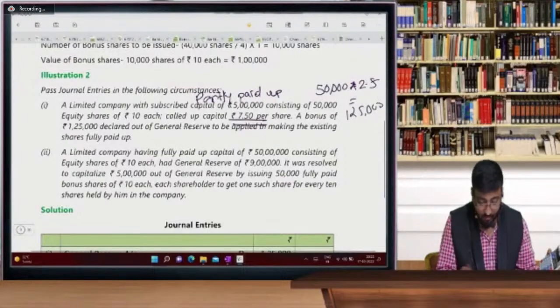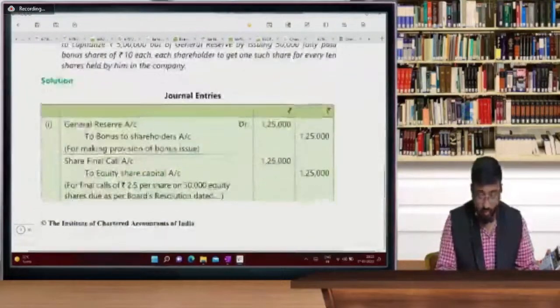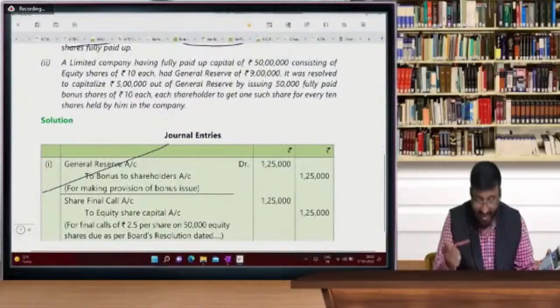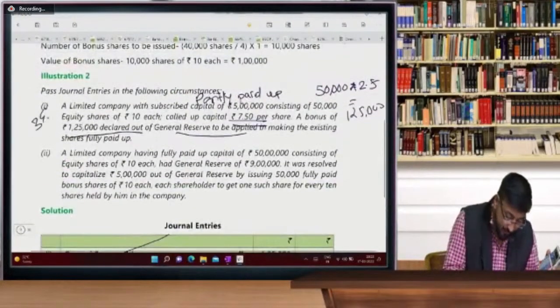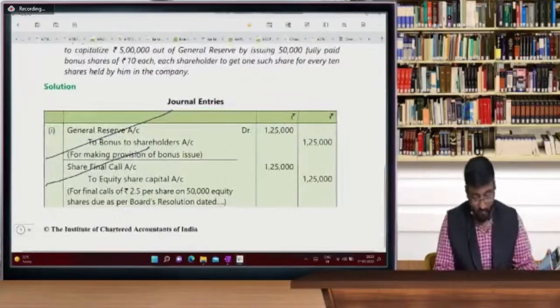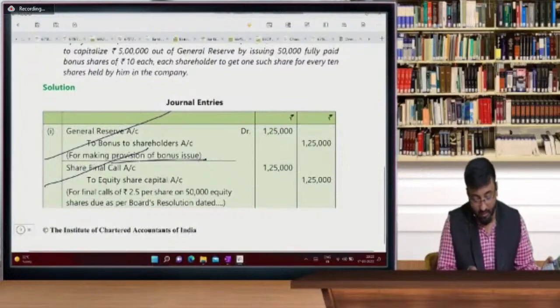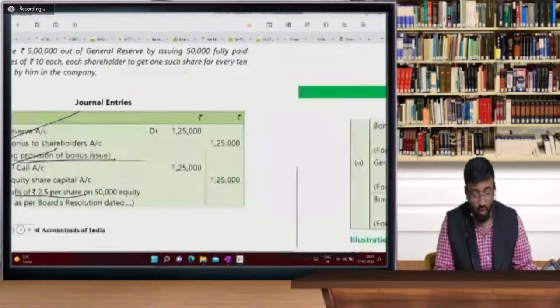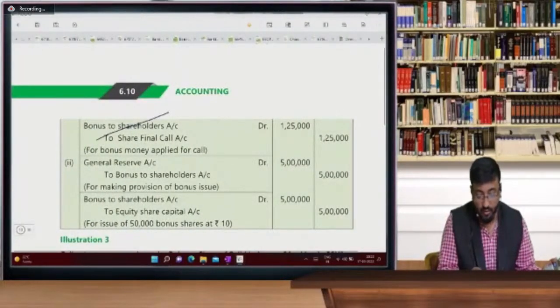And declared out of general reserve. So 1,20,000 general reserve to bonus. Share final call account. 3 entries, sir. 3 entries over here: provision for bonus, then final call to equity share capital, and bonus to equity shareholder.